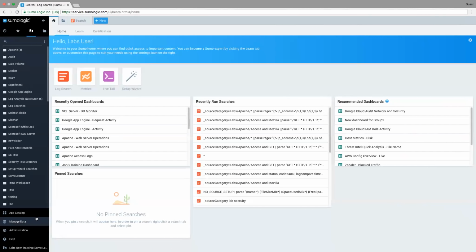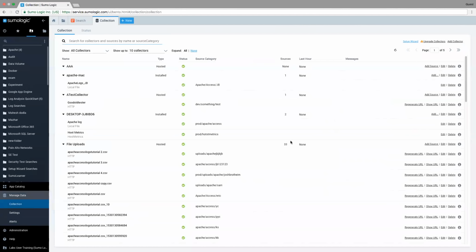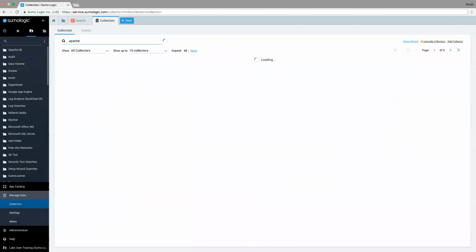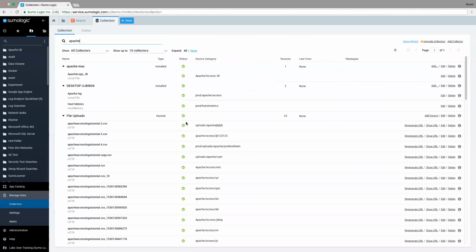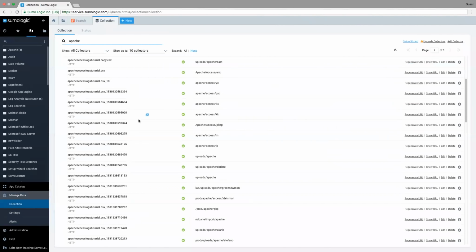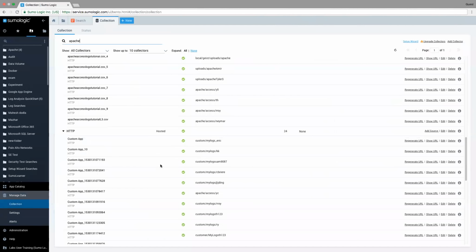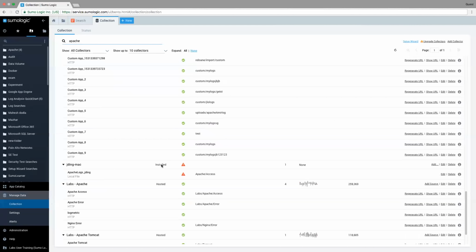So the first way you can go ahead and do so is to actually look at the collectors that are available to you. To do so, I'm going to go to Manage Data, and I'm going to go to Collection. And what I'm going to see are all the different collectors, which are those pieces of software essentially that are grabbing the data. And now I can go ahead and view it. For example, let's say I want to look at Apache data, which, as I mentioned earlier, is what we'll be using today. I can go ahead and just type Apache. And I'm going to see all the different sources of Apache data that are available. And so I can go ahead and start to grab one of these and dig in and analyze them. I'll show you how to do that through the source queries in a few moments. So that's one way to see what's available to you.